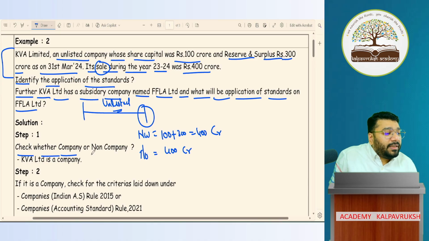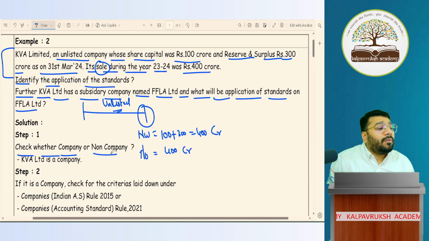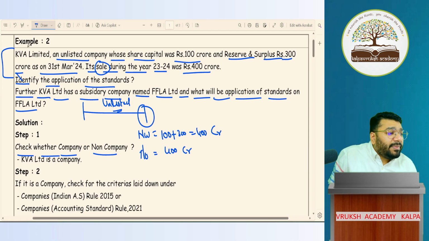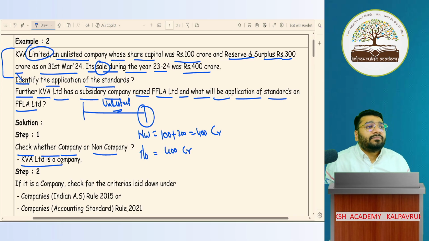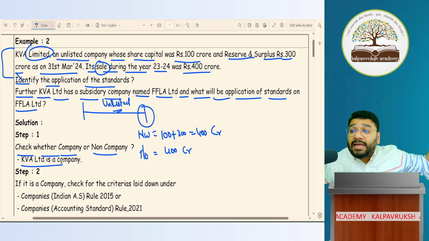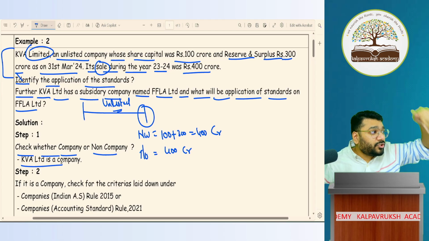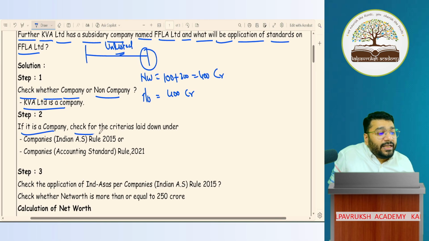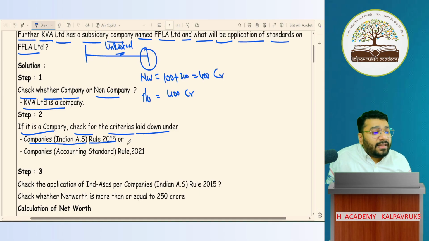First step, check whether KVA is a company or a non-company. Is KVA a company or non-company? They say it is Limited. Since it is Limited, KVA is a company. Because in the next class we are going to discuss the applicability of AS for non-company. So here KVA is a company. Okay. Step 2. Check the conditions laid down in Companies Ind AS Rules 2015. In that, how many conditions are given?